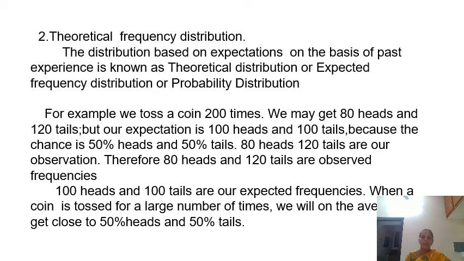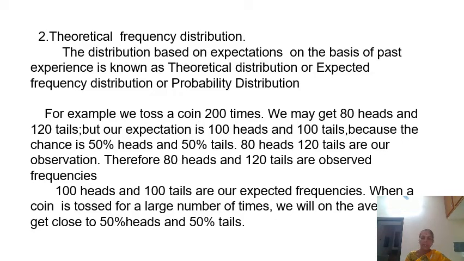Theoretical frequency distribution. The distribution based on expectations on the basis of past experience is known as theoretical distribution, or expected frequency distribution, or probability distribution. For example, we toss a coin 200 times, we may get 80 heads and 120 tails. But our expectation is 100 heads and 100 tails because the chance is 50% heads and 50% tails. 80 heads and 120 tails are our observation.